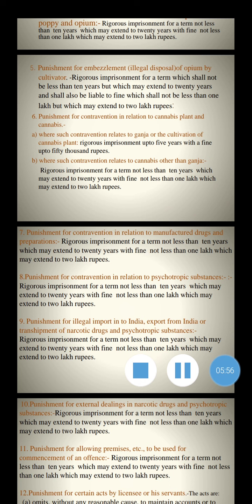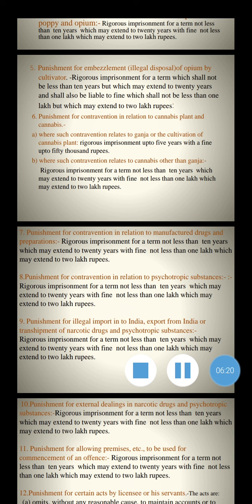Then, seventh, punishment for contravention in relation to manufacture of drug and preparation of this narcotic drug: rigorous imprisonment for a term not less than 10 years, which may be extended up to 20 years, with a fine not less than 1 lakh, which may be extended up to 2 lakh rupees.